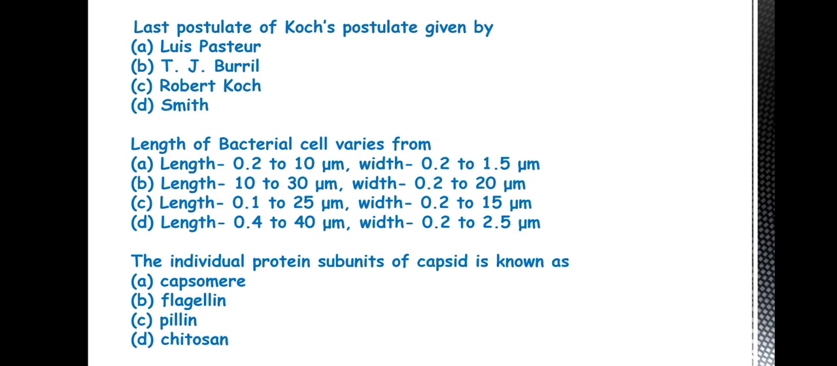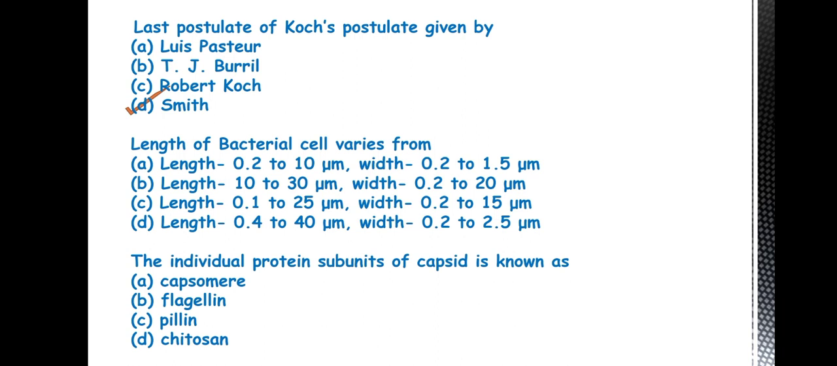Then the last postulate of Koch postulates is given by. So the answer is D, Smith. So four postulates are there given by Koch. The first three are given by Koch and the last one was added later by Smith. So if you want to know more detail about the Koch postulates, please see the playlist or you may check in the description section. I have already made one video on Koch postulates.